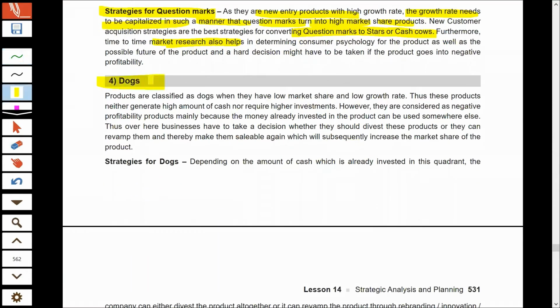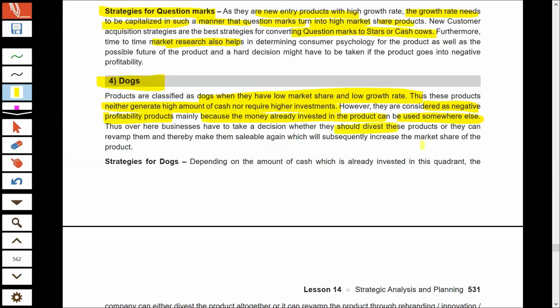Now, what are dogs? Dogs are all those products which operate in low market share and low growth industries, and these are the kind of products which do not generate a huge amount of cash, and they also do not require huge amounts of investment because the industry in which they are operating does not have a high growth rate. So we do not need to invest more, and they actually give negative profitability. They have losses. And why do they have losses? Because you have already invested a huge amount of money into that product and they are not generating a large market share. So you have already invested much, but they are not earning more from these kinds of businesses.